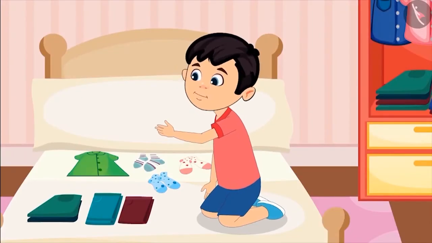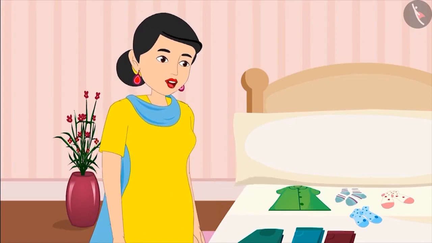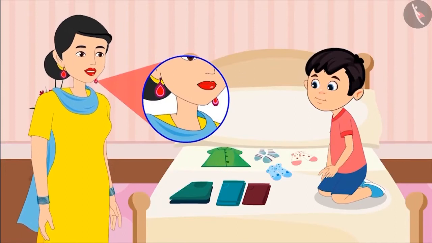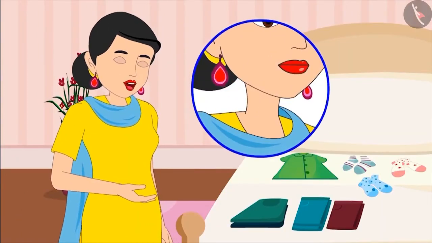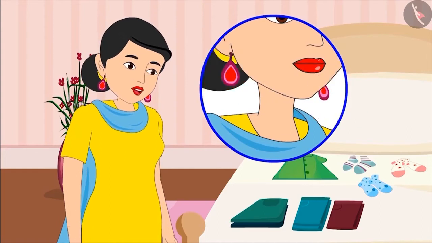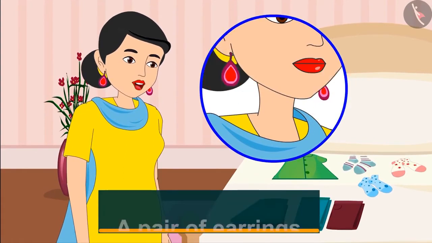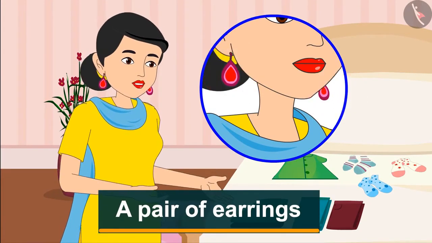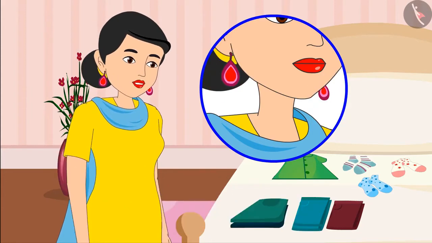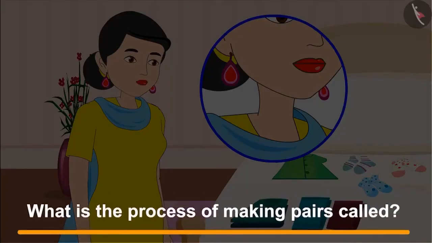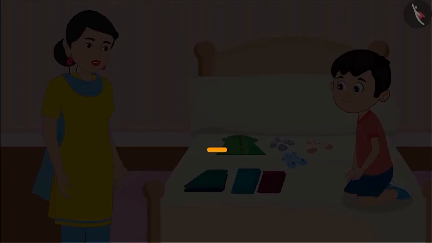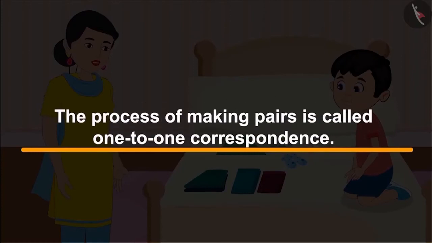Oh, okay. Can you tell me another example of a pair? The pair of earrings you're wearing? Right, Chotu, you're absolutely correct. Both of my earrings look alike, and I wear them together in each of my ears. So these 2 are also in a pair. Do you know what this process of making pair is called? No. This process of making pairs is called one-to-one correspondence.